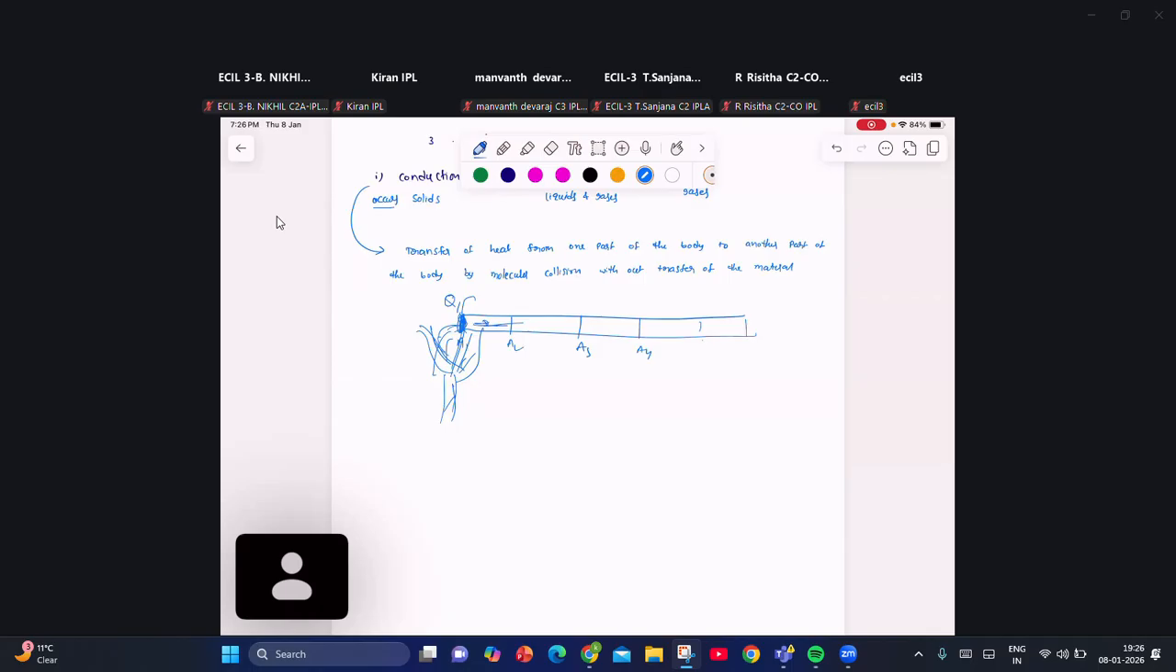Clear? After the rod reaches the steady state, how much heat energy is received by one end, that much heat energy will be transmitted to the other end without being utilized to increase its temperature. This state we are going to call steady state. In steady state, how much heat energy one cross section receives, that much heat energy will be transmitted to the other cross sections without absorbing.